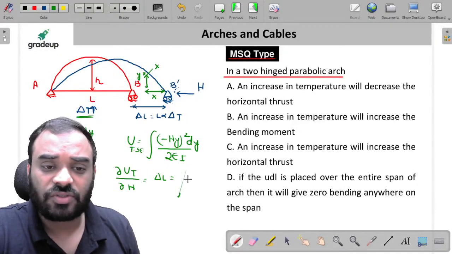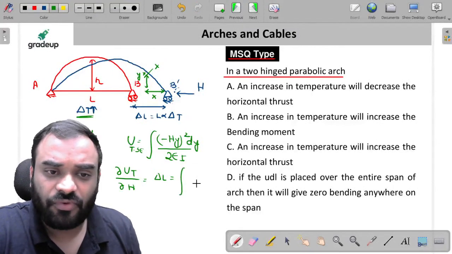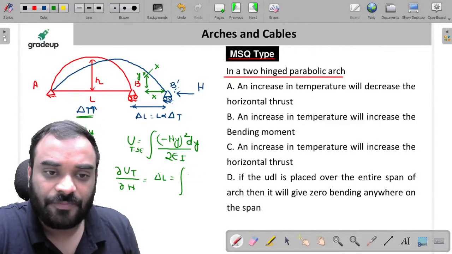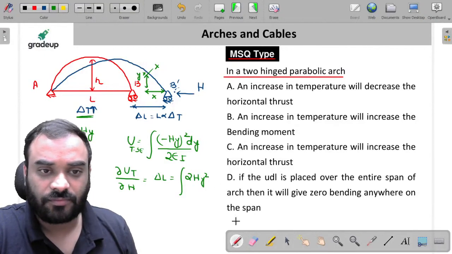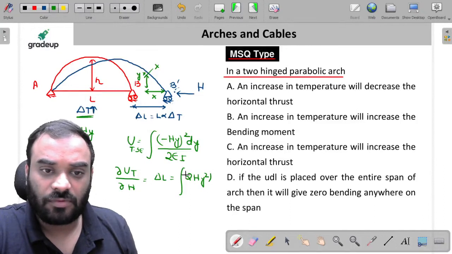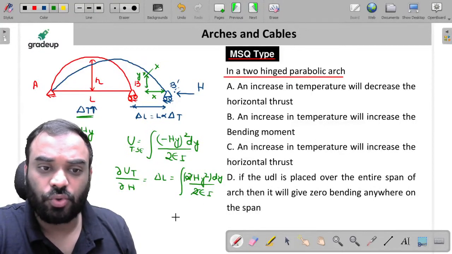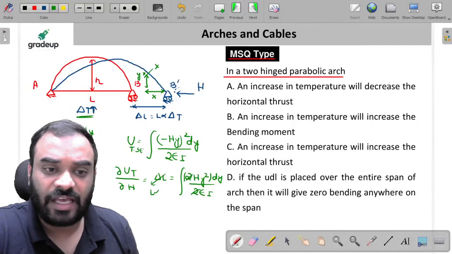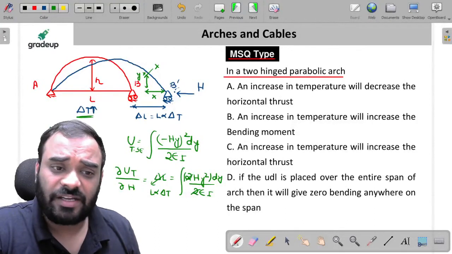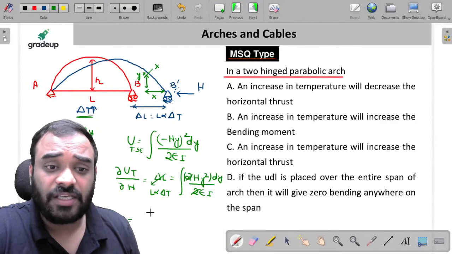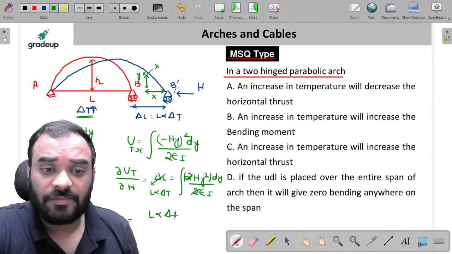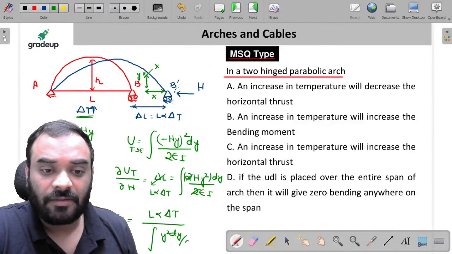So my dear friends, let's solve it quickly. So we will get twice H into y square dy divided by 2EI. Now just cancel 2 with 2, and you know the value of delta L, which is L alpha delta T. So my dear friends, can I write it? H is equal to how much? It is equal to L alpha delta T divided by integration of y square dy by EI.